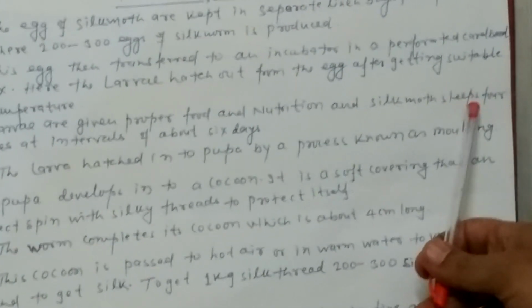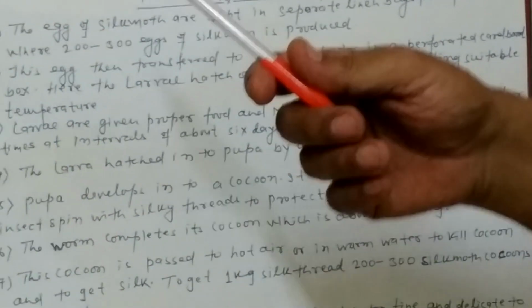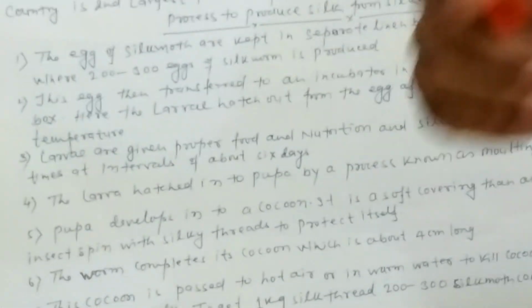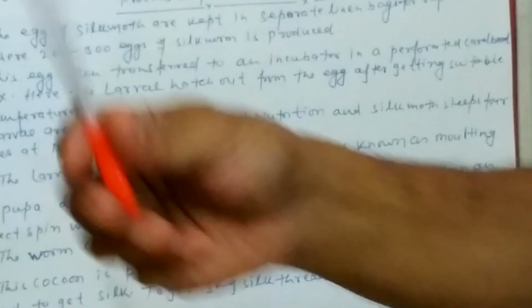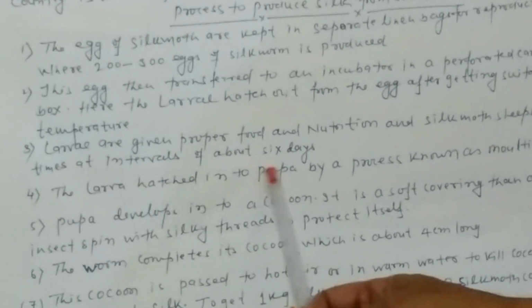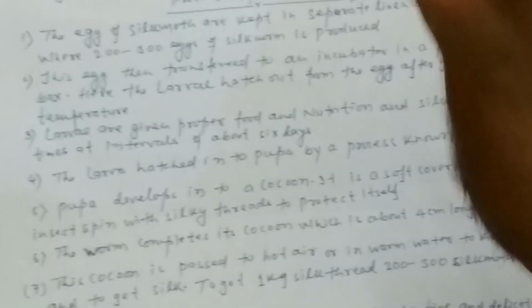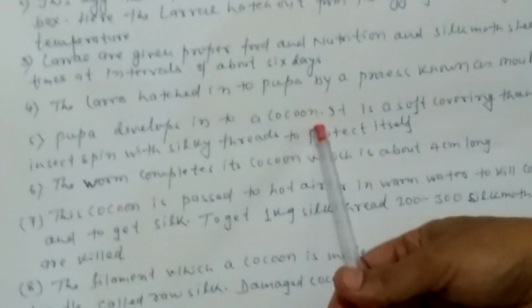Then the silk moth sleeps for at least 24 hours at intervals of 6 days, and the larva changes into the pupa by a process known as molting. Again, let me repeat: the silk moth produces eggs, the egg develops into the larva, and the larva develops into the pupa. The pupa develops into the cocoon.